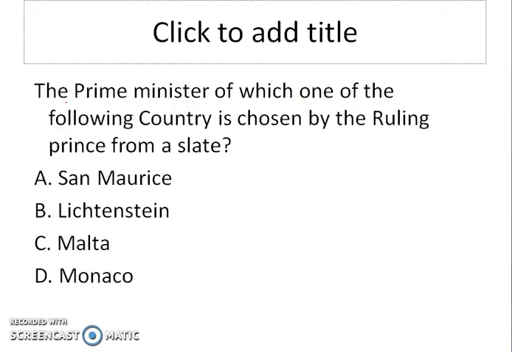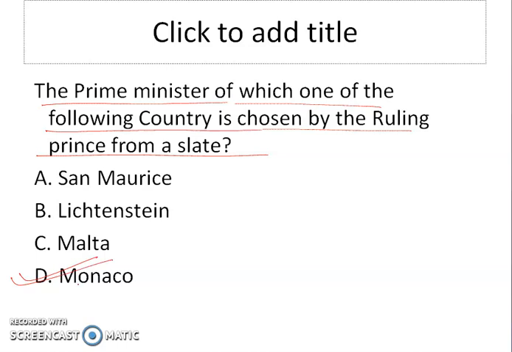The next question is, the Prime Minister of which one of the following country is chosen by the ruling prince from a slate? The correct answer to this question will be D, that is Monaco. So in Monaco, the Prime Minister is chosen by the ruling prince from a slate.